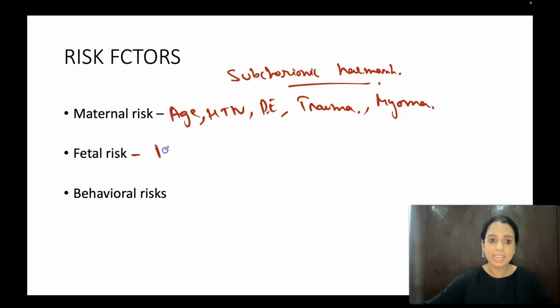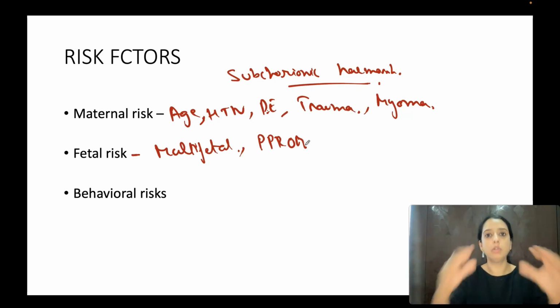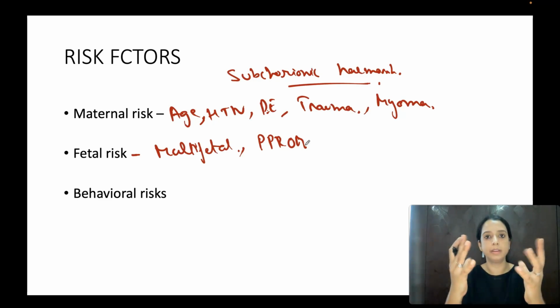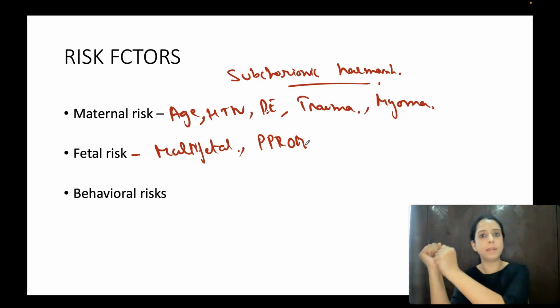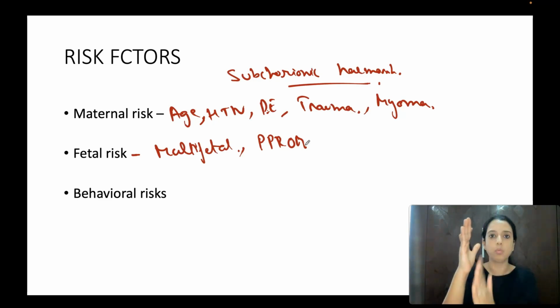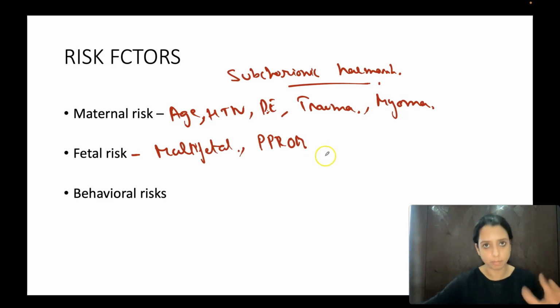Fetal risk factors: multi-fetal gestation. Whenever there is multi-fetal gestation, there is a risk of abruption. Then if there is preterm pre-labor rupture of membranes, if the membranes have ruptured abruptly, the fluid will come out abruptly, and because of this sudden decompression, negative pressure will be created inside the uterus. As a result, the placenta will get detached, because pressure on one side of the placenta has suddenly fallen. So PPROM is a risk factor for abruption, and so is hydramnios.